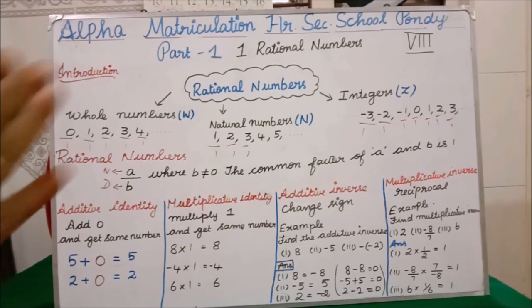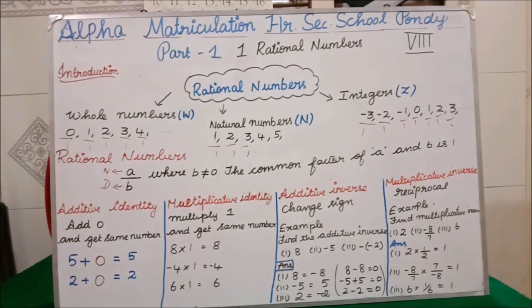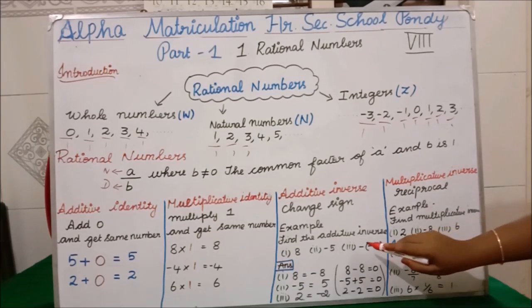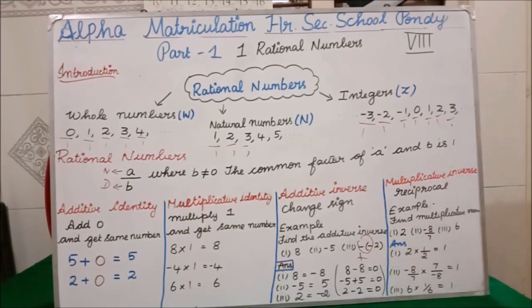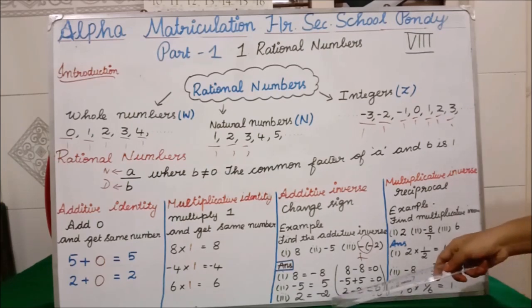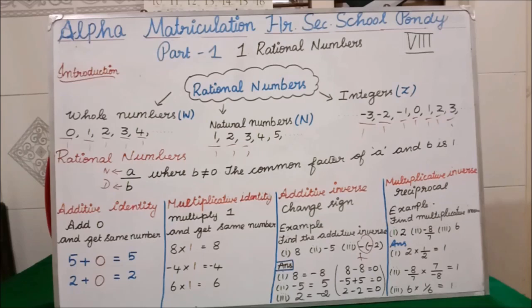Don't think that it is minus 2. Minus into minus will become positive. So your question is plus 2. You have to change it into minus 2. Clear all of you? Clear?